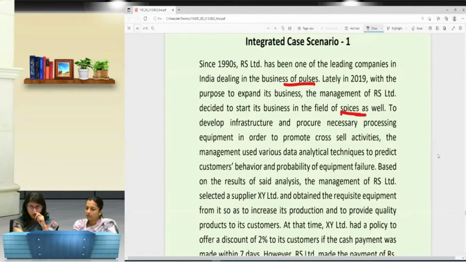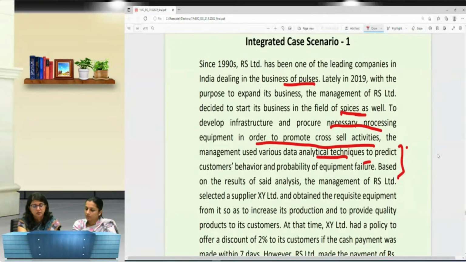To develop infrastructure now, because they are expanding, they need to have the proper infrastructure, they need to develop it and procure necessary processing equipment in order to promote cross-sell activities. The management used various data analytical techniques to predict customers' behavior. Who will be my prospective customers and what will be their likes and dislikes, for that they used data analytical techniques to predict the behavior of their customers and the probability of equipment failure, that if they procure new equipment, what will be the probability of it failing.